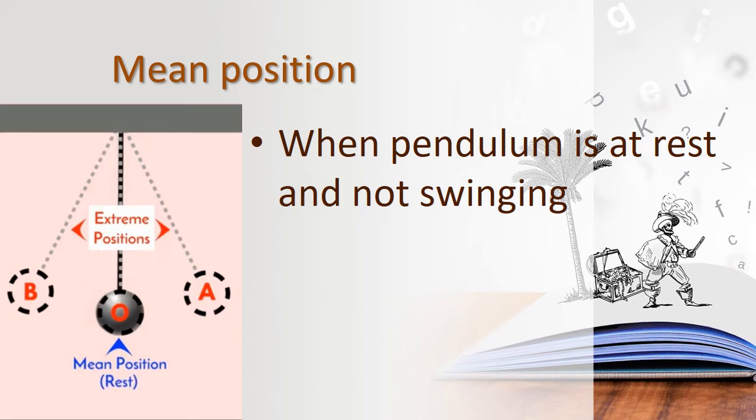Okay children, and then the next one is oscillation. What is meant by oscillation? From the mean position to the extreme position and again to the other extreme position, and if it returns back to the mean position, that is called one oscillation or one full cycle.